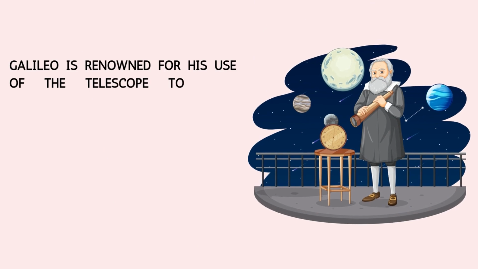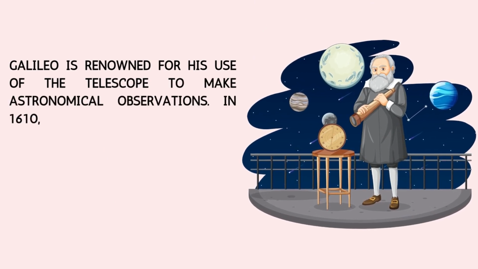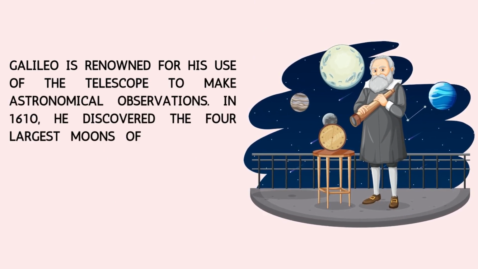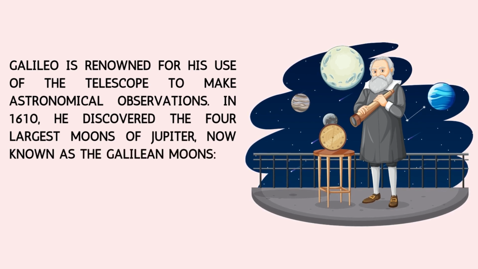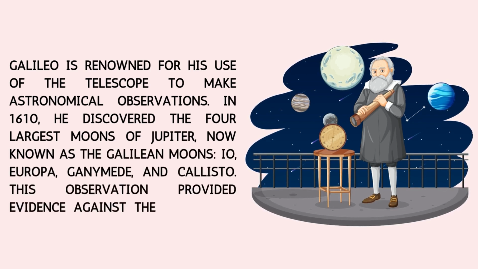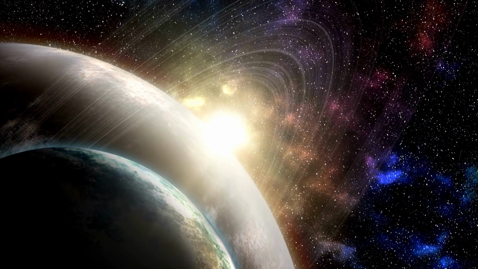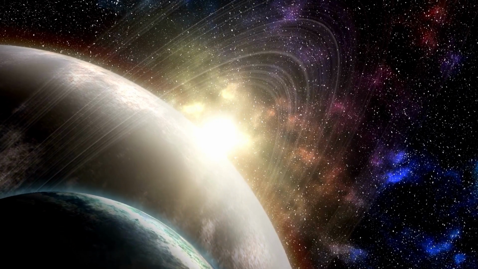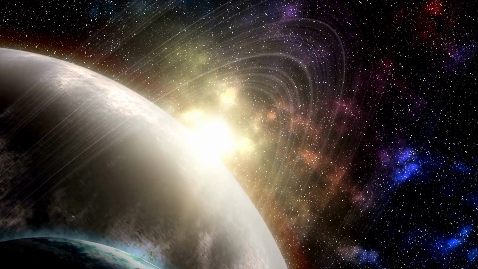Galileo is renowned for his use of the telescope to make astronomical observations. In 1610, he discovered the four largest moons of Jupiter, now known as the Galilean moons: Io, Europa, Ganymede, and Callisto. This observation provided evidence against the geocentric model of the universe.